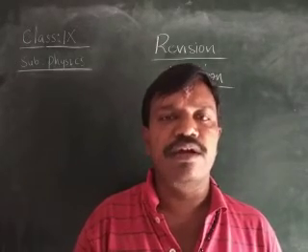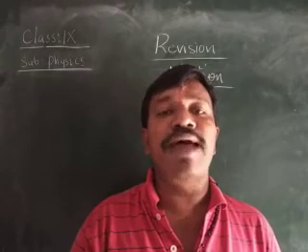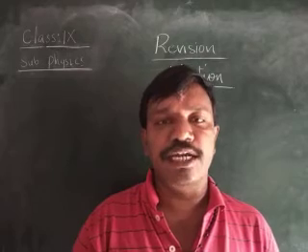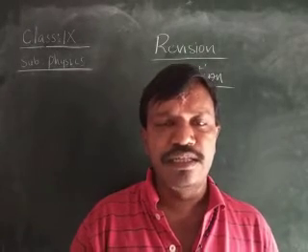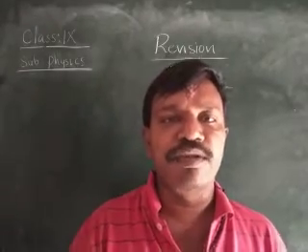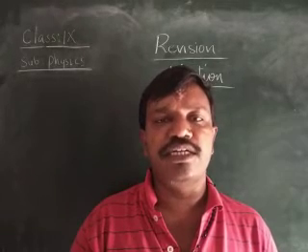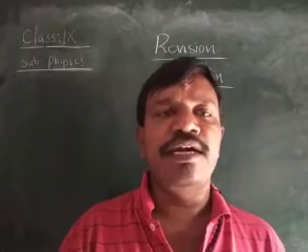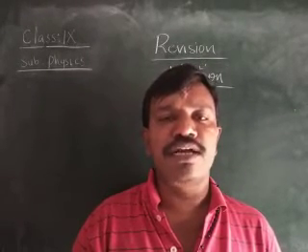The physical quantity which has only magnitude, only the size, is called a scalar quantity. The physical quantity which has both magnitude and direction is called a vector quantity.